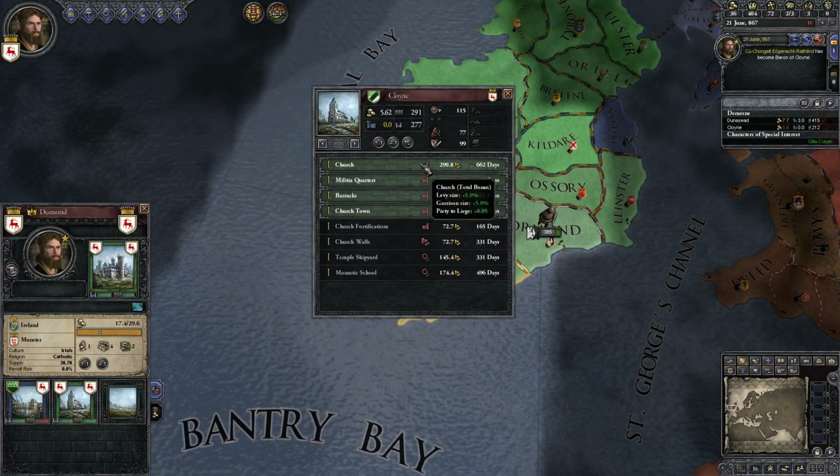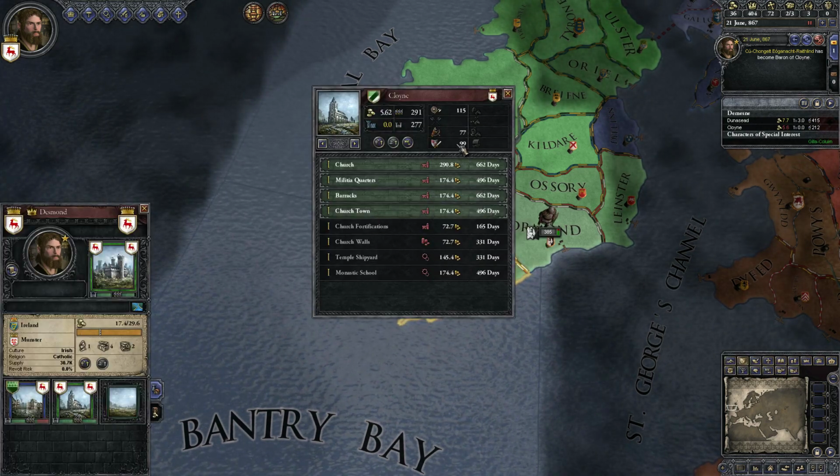And we're going to make some money off of this now. And more importantly, we have 100% access to the levy.